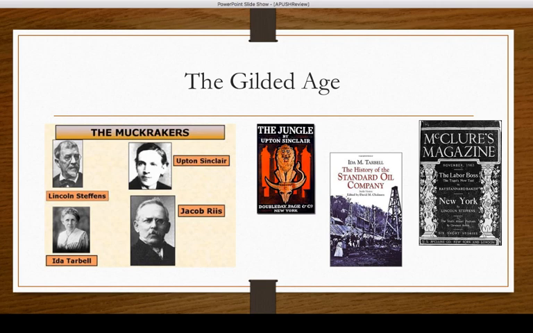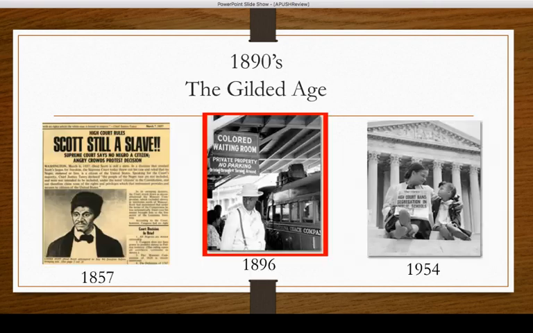But you also had Ida Tarbell talking about Standard Oil and some of the scandals that happened with that. Jacob Riis, How the Other Half Lives, all the photos he put out there, putting a face to the life. So make sure you know all these guys, because these muckrakers are going to lead to reform during the Progressive Era, the next time we're going to talk about.